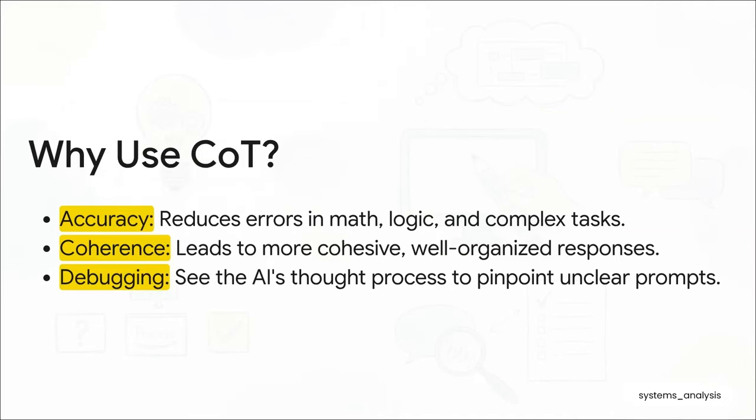So why is this so powerful? Well, when you force the model to write out its reasoning step by step, it makes way fewer mistakes in logic and math. You get answers that are way more coherent. And maybe most importantly, it lets you actually see the AI's thought process. So if it makes a mistake, you can see exactly where it went wrong and fix your prompt.